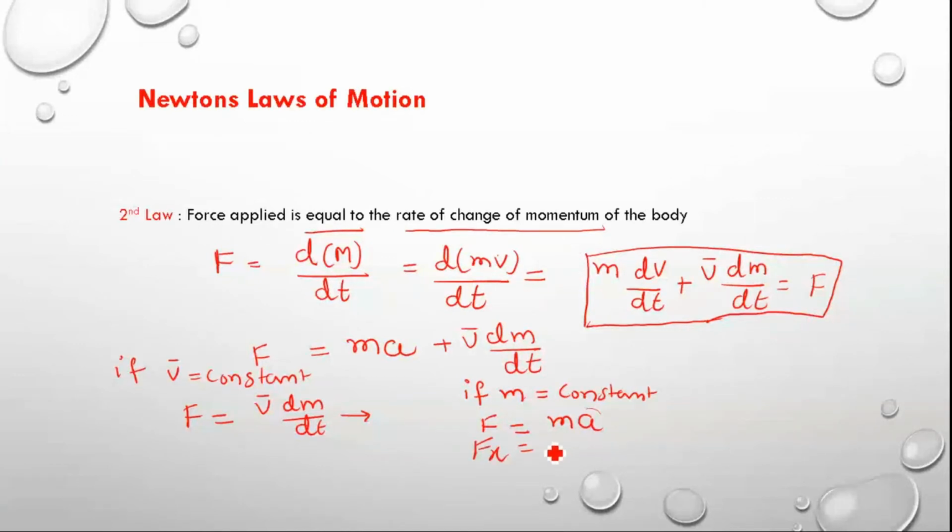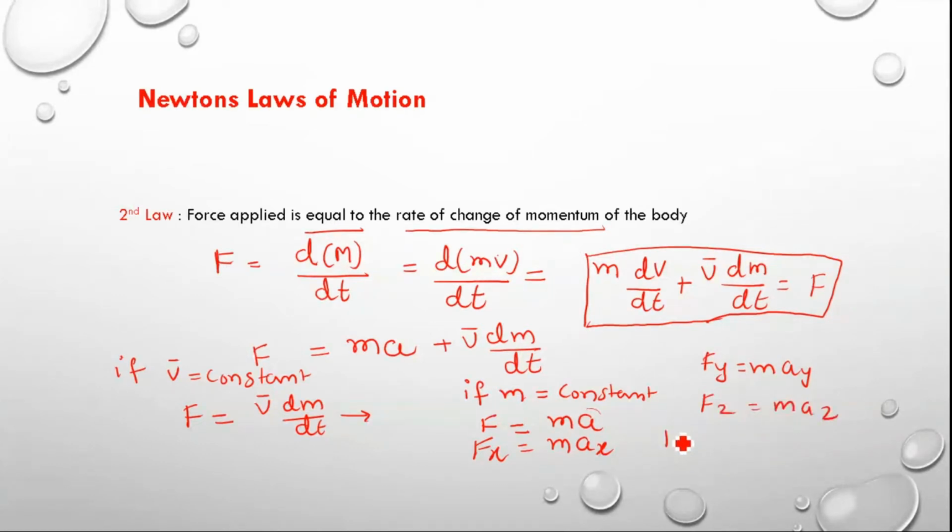For example, if the motion takes place in the x direction, then Fx equals m into the acceleration, which also takes place in the x direction. Now if the force is in the y direction, Fy is equal to m into Ay. If the force is in the z direction, Fz is m into Az.